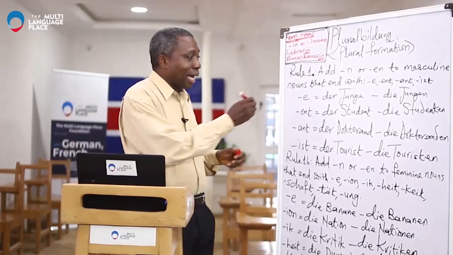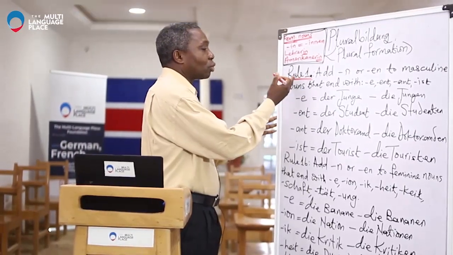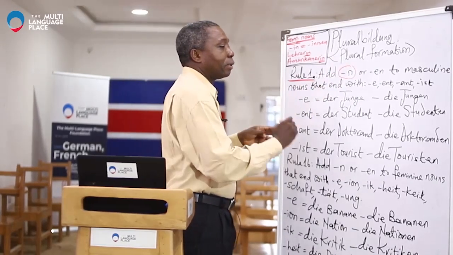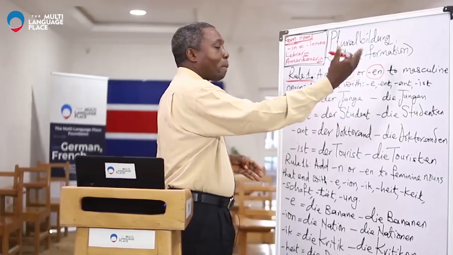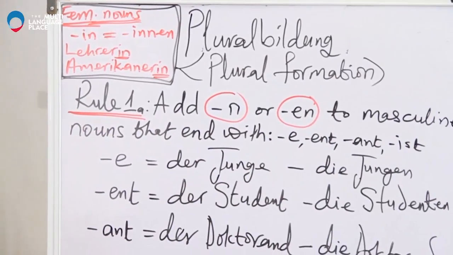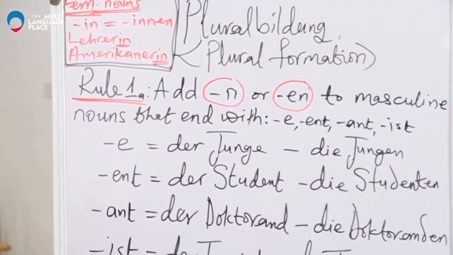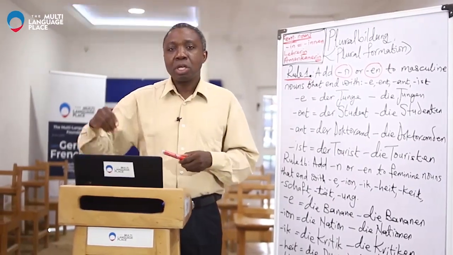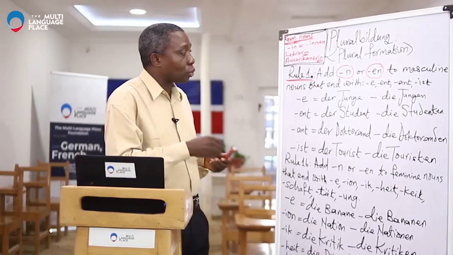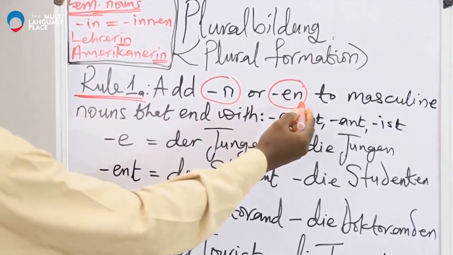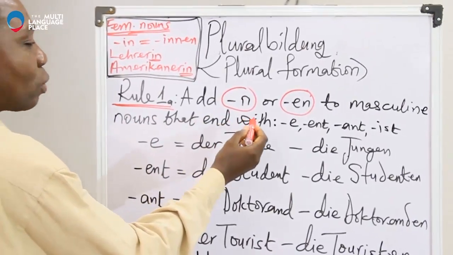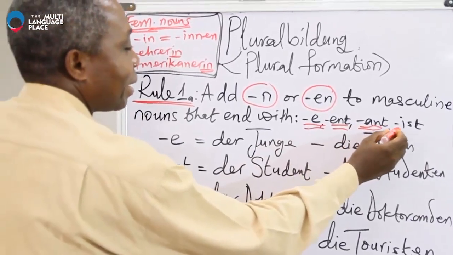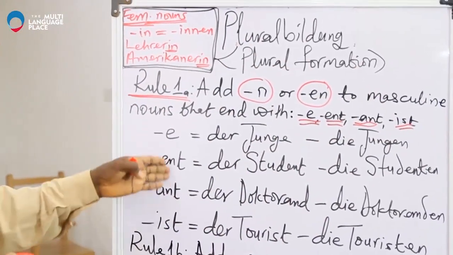The first rule, I have it here, I call it rule A1. You will add N or EN to masculine nouns. By now we know what we mean by masculine nouns. You can check it in your dictionary, because every noun has an indication in the dictionary whether it is masculine, feminine, or neuter. So you add N or EN to masculine nouns that end with E, ENT, ANT, IST. Very simple. And we have the examples here.